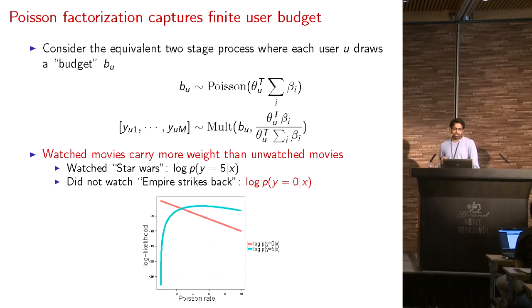Under the Poisson model, it has a large gain in bringing a user closer to these movies, and it is only penalized by a small amount because the user did not really watch Empire Strikes Back, which happens to be in the same topic. Again, another way of saying it is it's less surprised that you did not watch a movie that you have an affinity for, or the topic that you have affinity for.